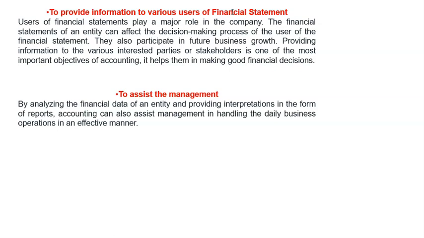Then the last objective. There are quite many, but these are the major 5 objectives of accounting. To assist the management. How does accounting assist management? By analyzing financial data of the entity, providing interpretations of formal reports, and assisting management in handling daily operations. So financial accounting helps management in running of today's activities. For example, there is what we call management reports. An example of a management report is a cash flow.